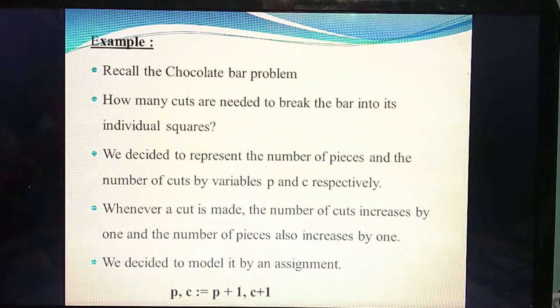The next point they are telling me: initially a cake is there, a full piece of cake, and you are not making a cut. At that time the piece count is 1, a full piece. Next you make a cut, so the piece is divided into 2. So whenever you make a cut, the pieces will increase by 1.